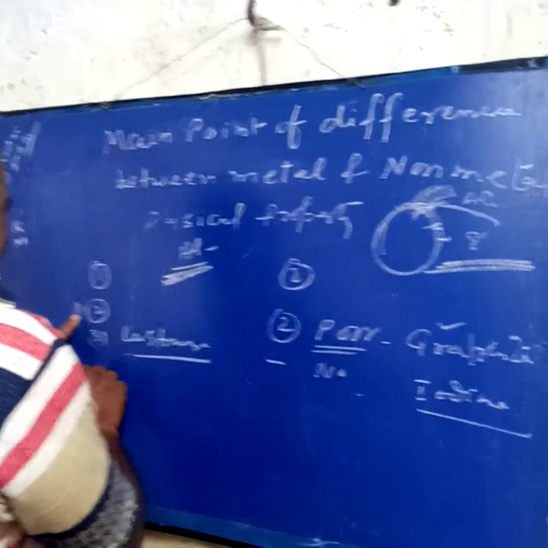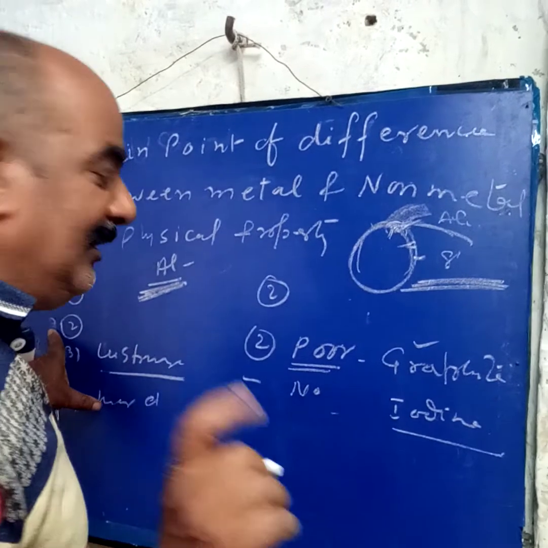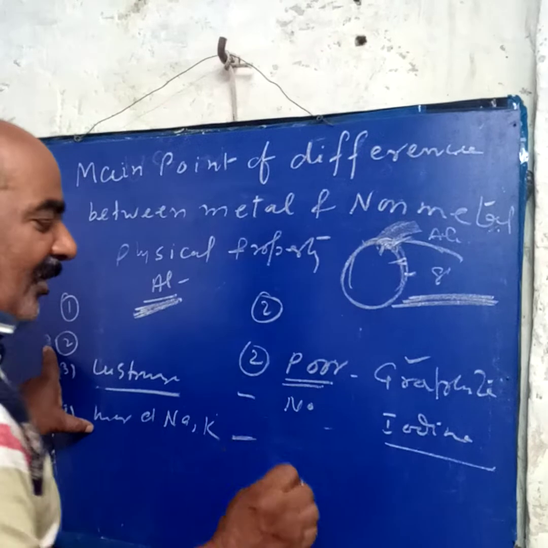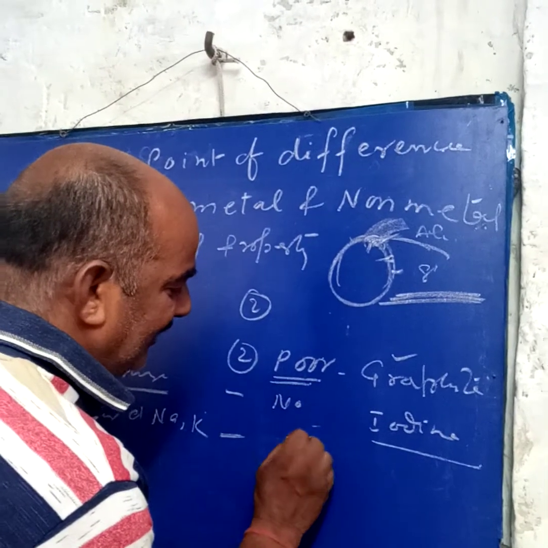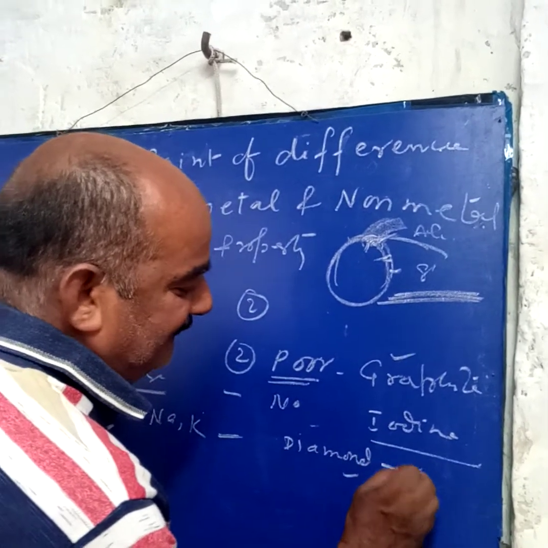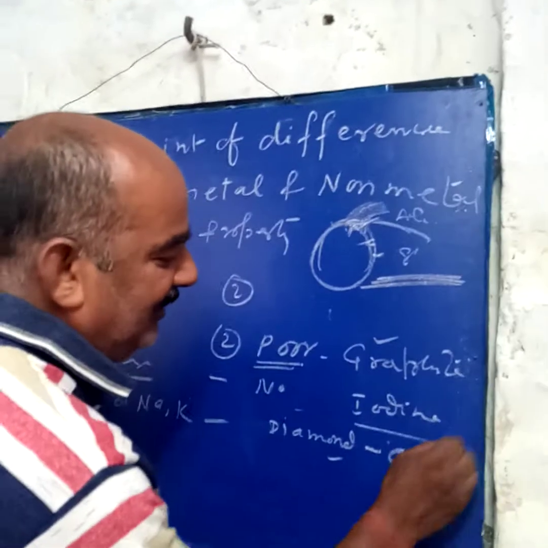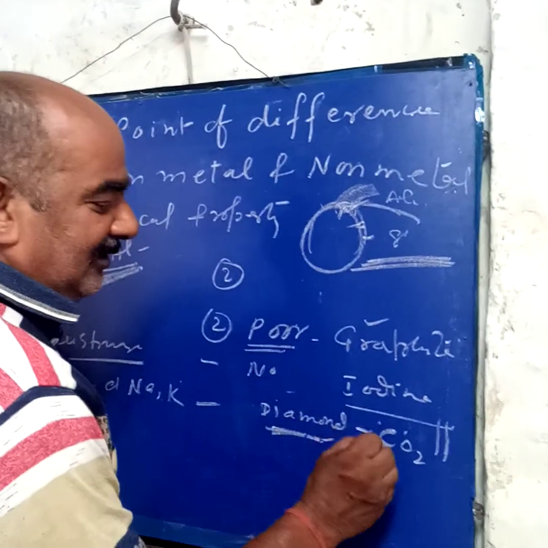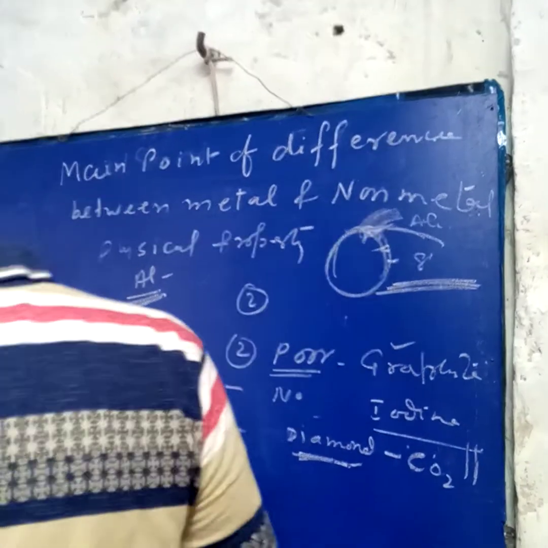Four, all metals are very hard, but sodium and potassium are soft. And among non-metals, only one is very hard, that is diamond. Now see why diamond is a non-metal: it is pure carbon. When you burn a diamond, carbon dioxide gas is liberated and no residue is left. It proves that it is made of carbon, but it is very hard. Now come to chemical properties.